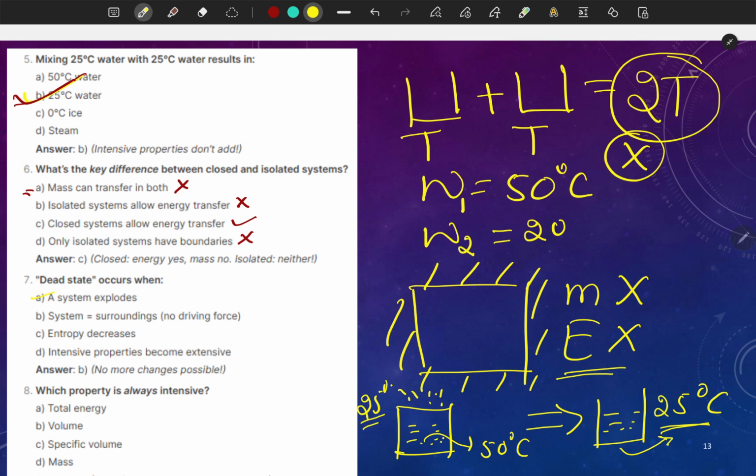So this will be at the dead state. I think answer will be B: system equal to surrounding, there will be no driving force.